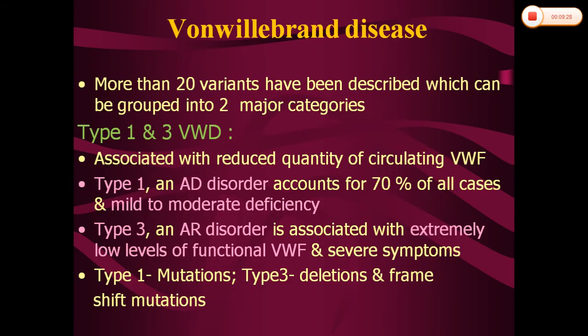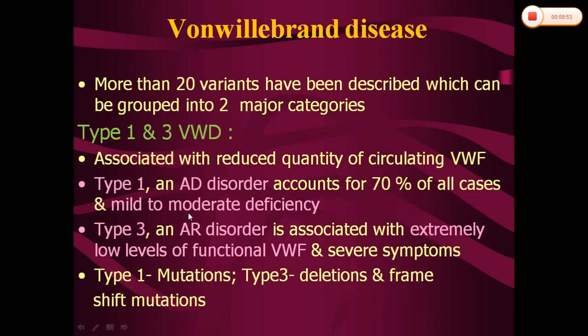Von Willebrand disease is heterogeneous. More than 20 variants have been described, and it is grouped into two major categories. First is type 1 and type 3 von Willebrand disease. Usually this type is associated with reduced quantity of von Willebrand factor. Type 1 is an autosomal dominant disorder, and it accounts for 70% of cases.